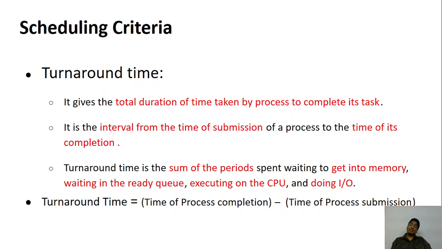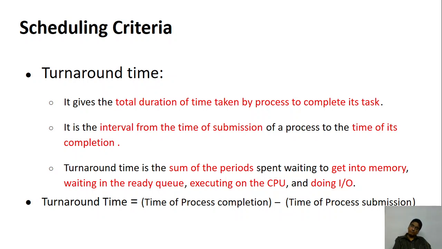Similarly, some time is required for a process to execute. So let's assume 1 hour 30 minutes is required for a process to complete its work. So is it only 1 hour 30 minutes the process is spending on the system? The answer is no, because sometimes it may have to stay in a ready queue because it is making an input output request or some other higher priority process is working.